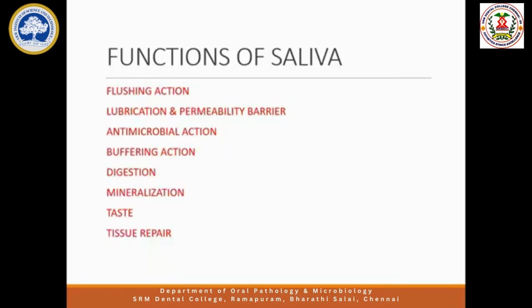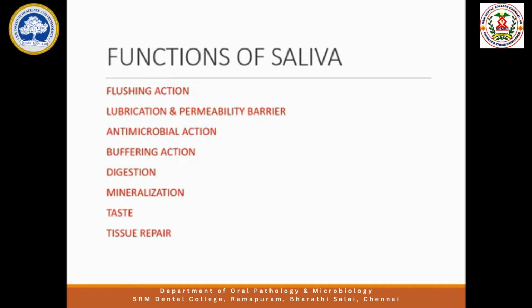Then buffering action. This already we have seen. Bicarbonate present in the saliva, urea, ammonia, all these can neutralize the acid produced by the bacteria. So acid environment leads to decay. Neutral environment will not lead to decay. So these bicarbonates naturally present in the saliva will neutralize the acid produced by the bacteria. So what happened? The pH of the saliva will be maintained between 6.8 to 7.8. Mainly the pH of the mouth depends on saliva only, salivary flow only. So neutral pH will be helpful in the prevention of infections in the mouth.